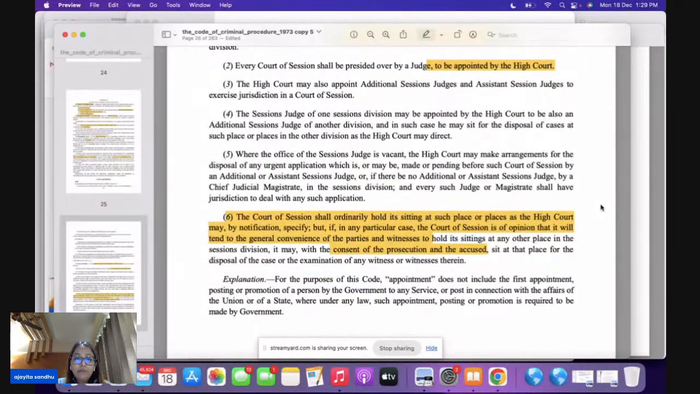If we come to the explanation given to Section 9, it says the appointment does not include the first appointment. Please underline this. It is telling you that we are not talking about the first appointment. The first appointment is always made by the Governor under Article 233. So you can write it down: Article 233, the Governor makes the first appointment. Now we move on.